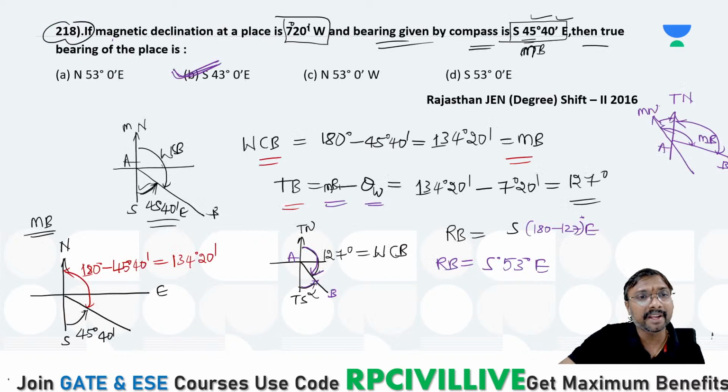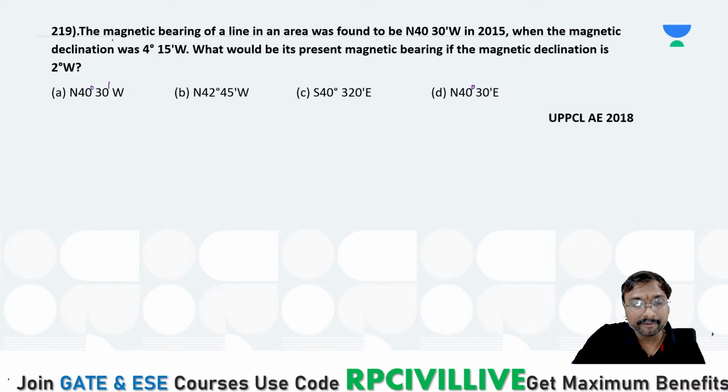But in this 218 question, it is not the whole circle bearing. This is your reduced bearing that is given, right? Whenever a reduced bearing is given, we cannot select that directly. Only for whole circle bearing, we can apply that formula directly. Is that clear, Anjanelu? For reduced bearing we cannot apply. So how to do this for reduced bearing, we'll see in tomorrow's class. Today we'll stop with this question and we'll see the remaining questions in tomorrow's class.